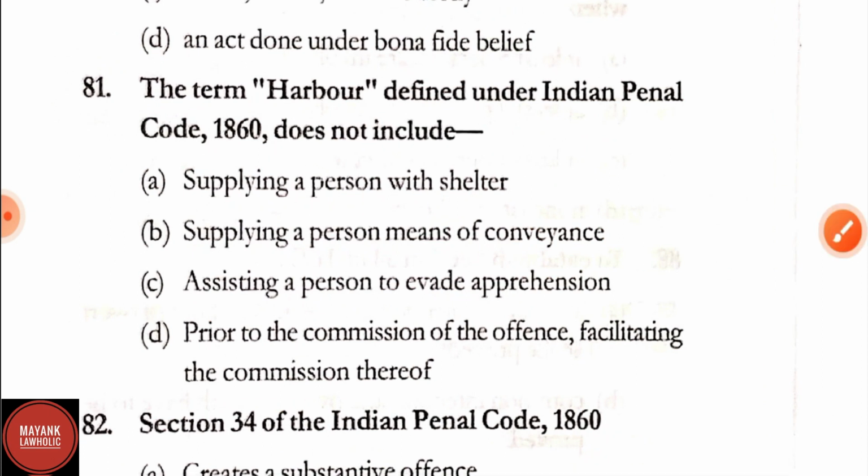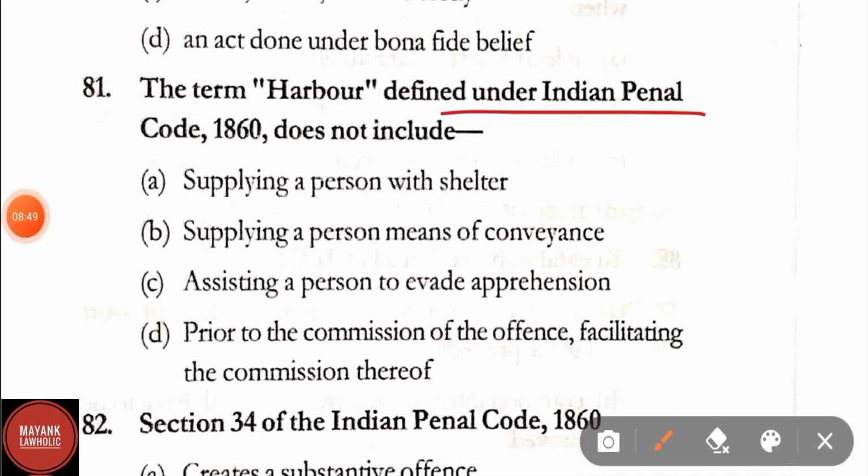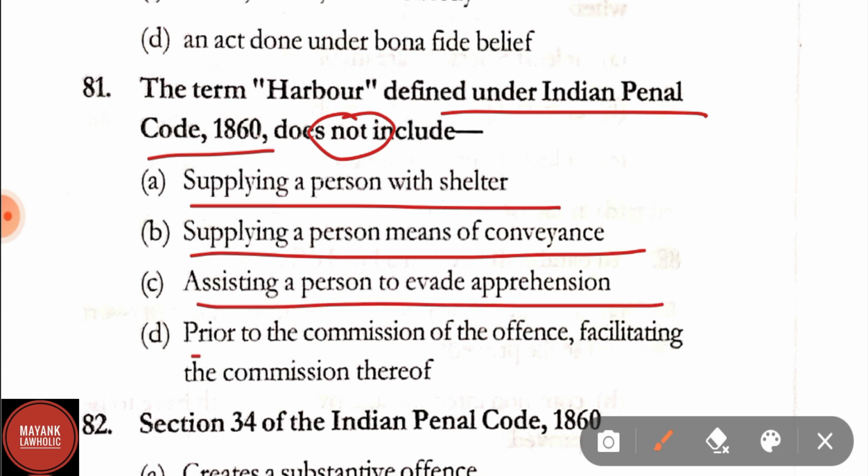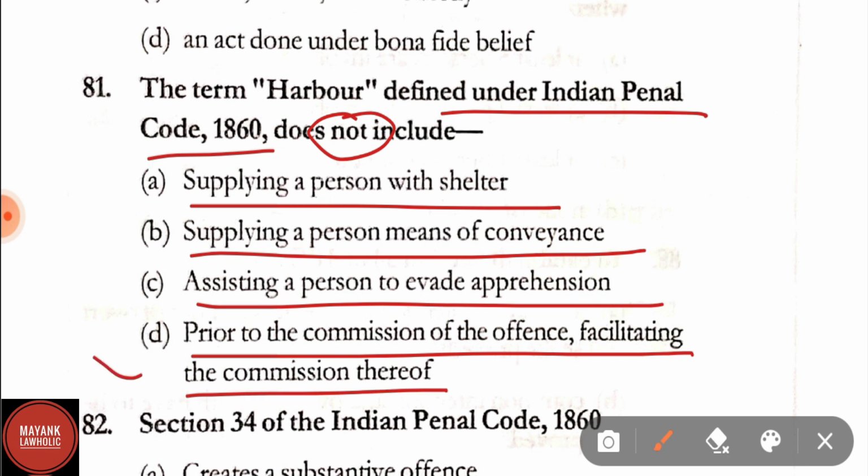Question number 81. The term harbour defined under IPC does not include A, supplying a person with shelter, B, supplying a person means of conveyance, C, assisting a person to evade apprehension, D, prior to the commission of the offence, facilitating the commission thereof. Here the correct answer is option D, that is prior to the commission of the offence, facilitating the commission thereof does not come under the harbour definition.